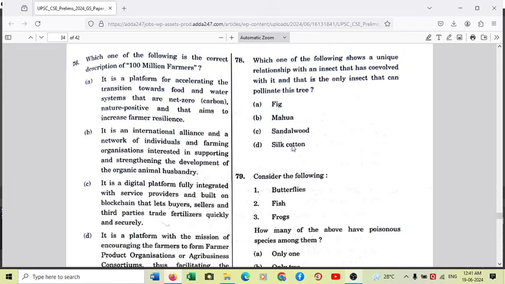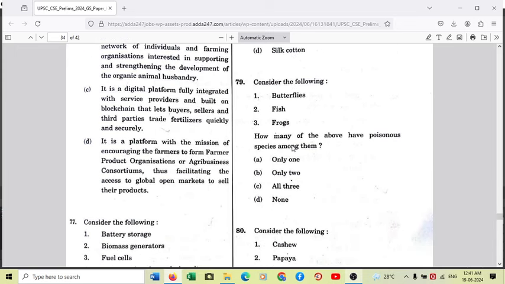Moving to another question, 79 on your screen. Consider the following: butterflies, fish, and frogs. How many of them have poisonous species among them? Again, the answer is all three, because butterflies also have poisonous species. One example is the African giant swallowtail, a poisonous butterfly. Among fishes, there are many examples: stonefish, piranha, pufferfish, electric eel.